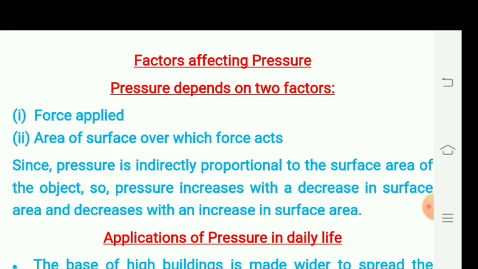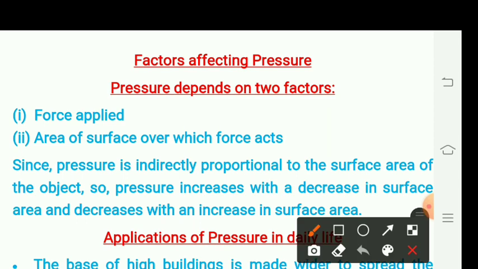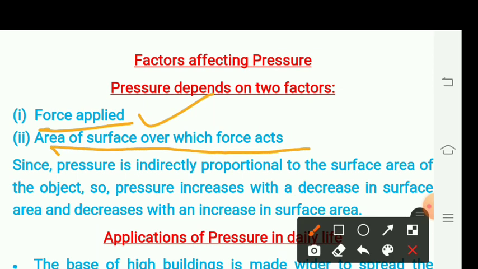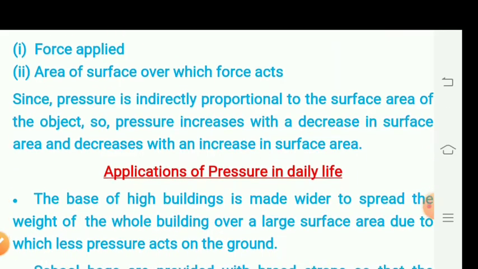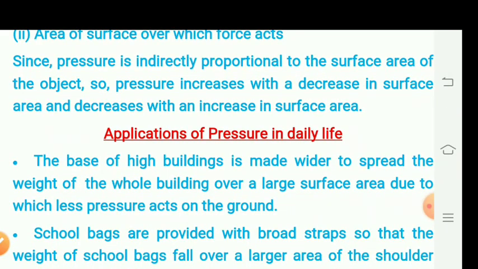Now discuss the factors affecting the pressure. Pressure depends on two factors. These two factors are the force applied on the object and the area of the surface over which the force acts. Pressure is inversely proportional to the surface area of the object.